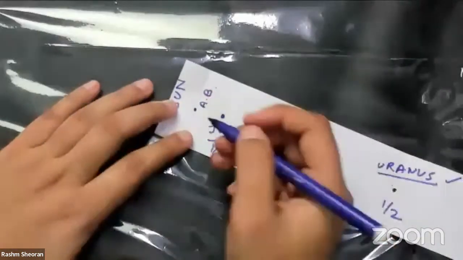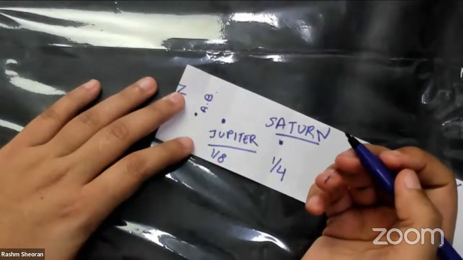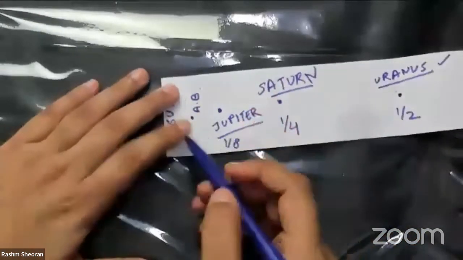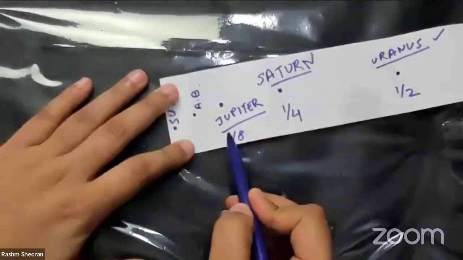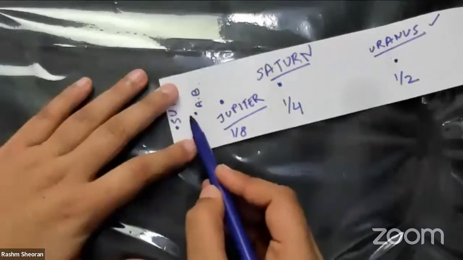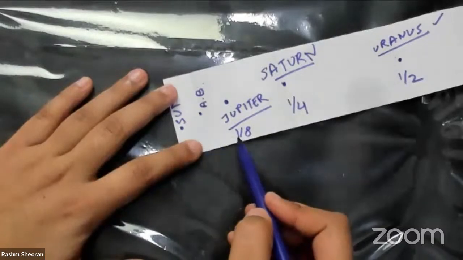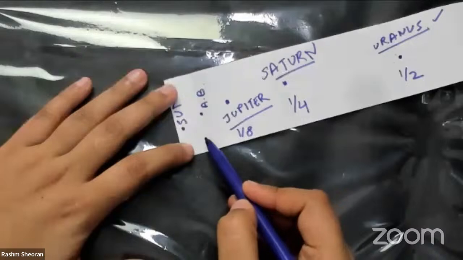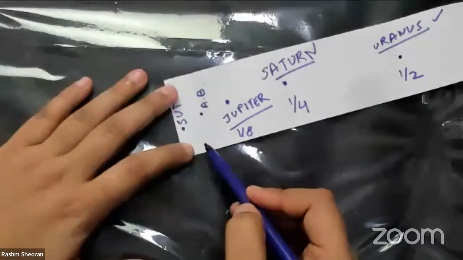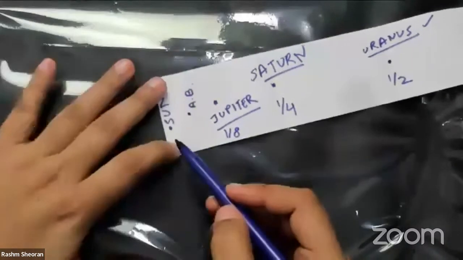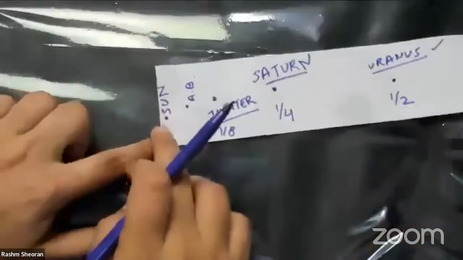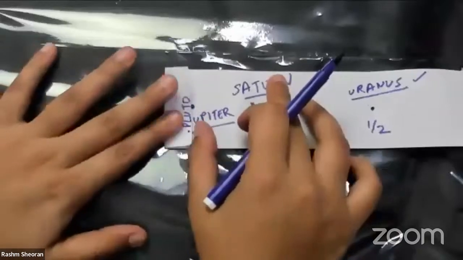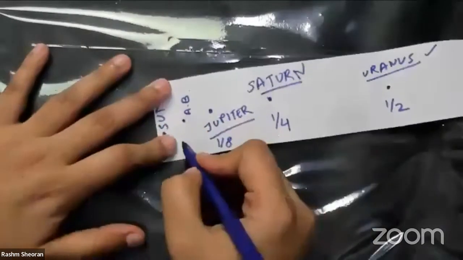Before Mars, I have to write something. Just like Jupiter was at 1/8, what should I write under asteroid belt? 1/2, 1/4, 1/8. If I'm doing fractions, what should be over here?